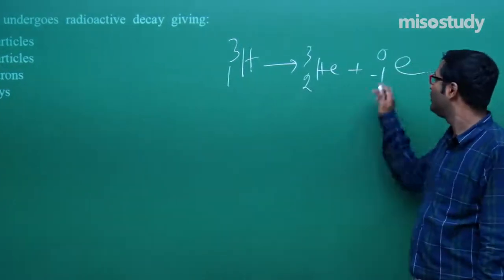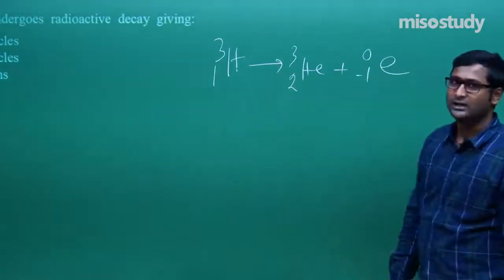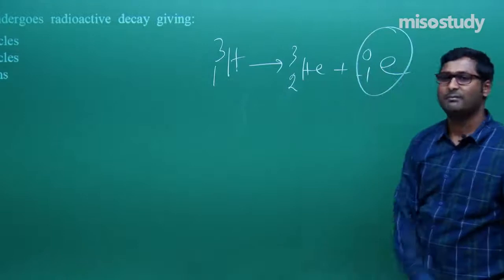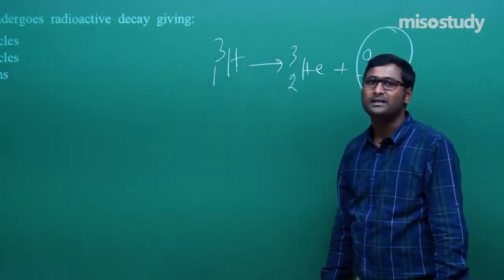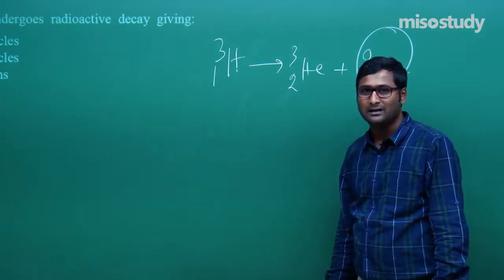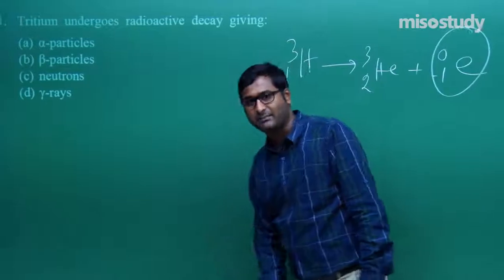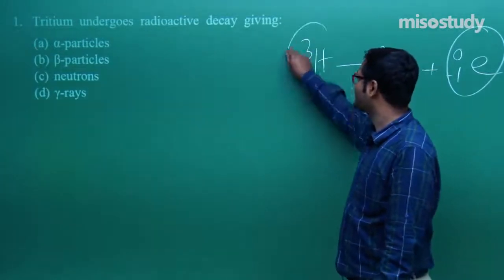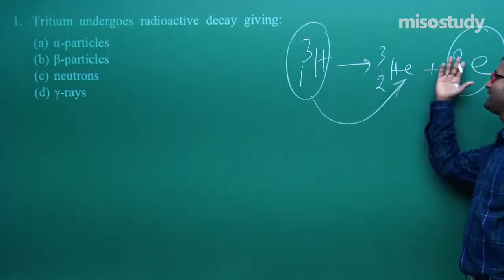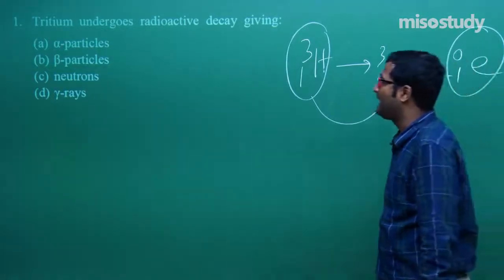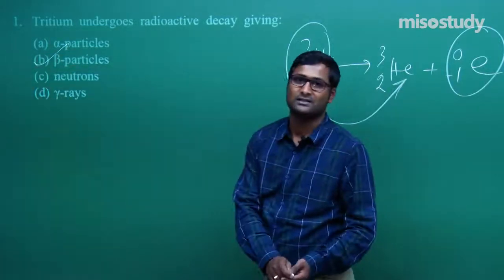Is it visible to you? Balance the reaction. 2, 1, 1, 3 plus 0, 3. Now, which one is this? Remember, this one is a beta particle. After radioactive decay, this will convert to helium and there is an ejection of a beta particle. For such, B is the correct answer.